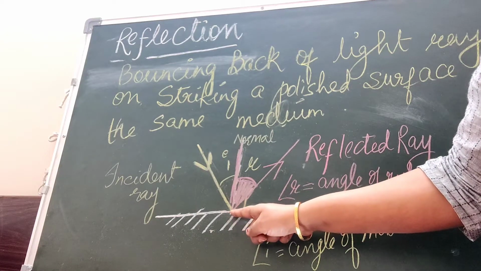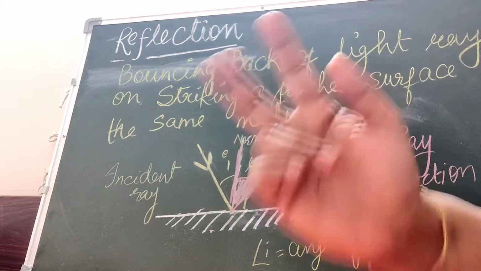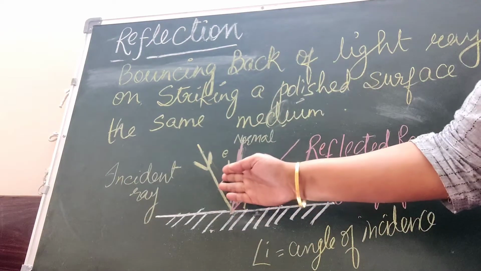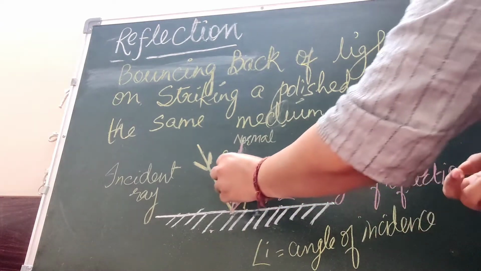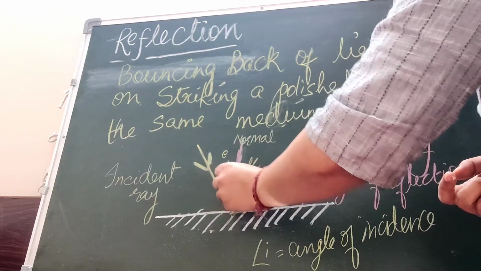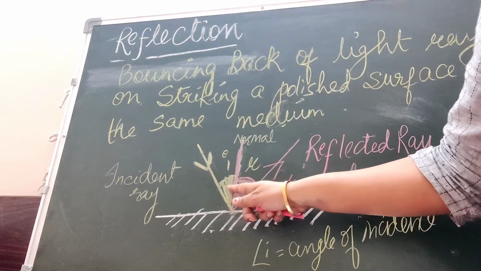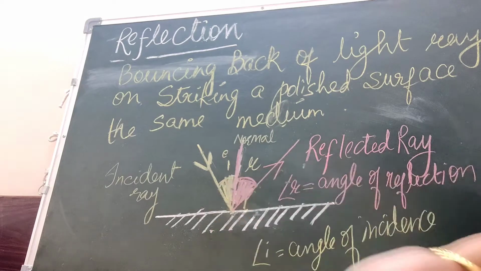This is the point of incidence. They lie on the same plane. The second law states that the angle of incidence, this angle, was found to be exactly the same as this pink angle. That is, angle of incidence is equal to angle of reflection.